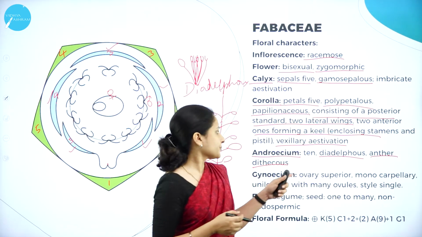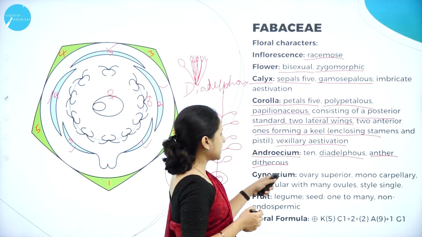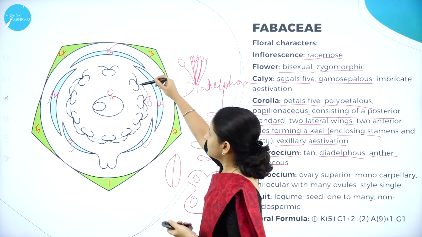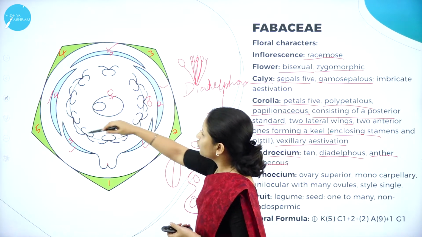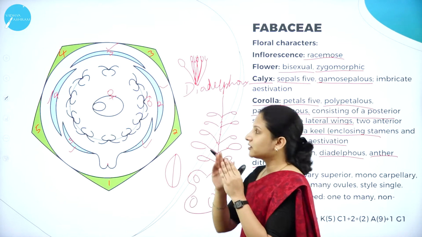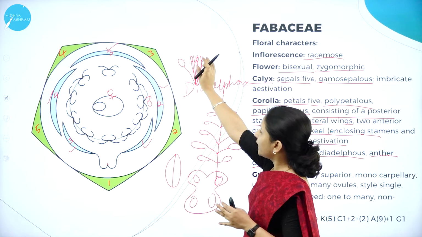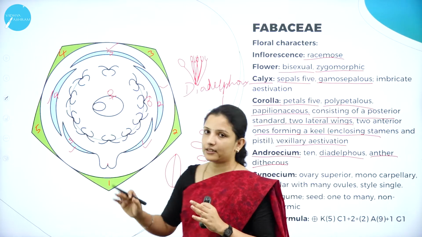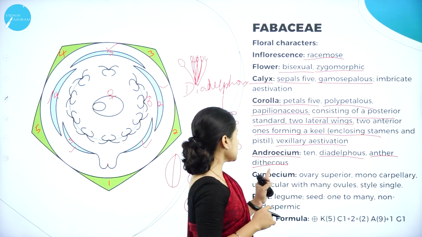And also coming to the floral diagram, you can ask me what this line is. This is nothing but representing groups. They are united. The anthers are united in 1 group and 1 is in a separate group. So that is why it is shown with a line like this. And next, moving on to the gynoecium.